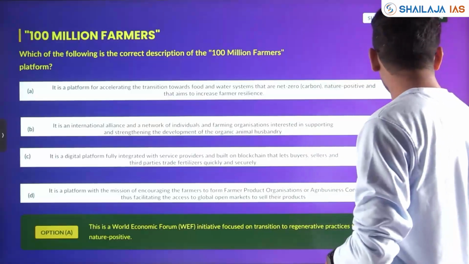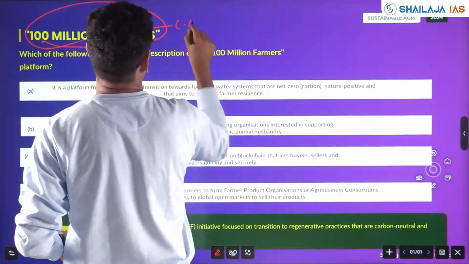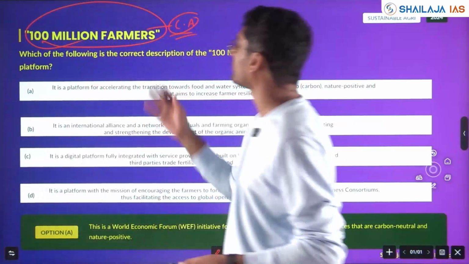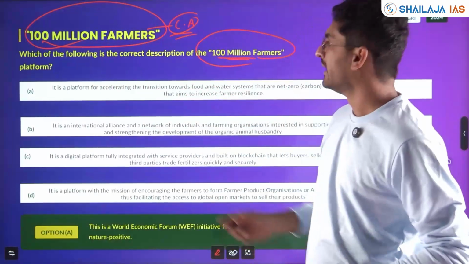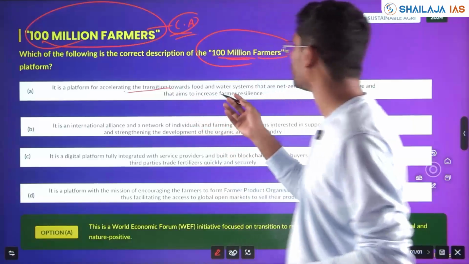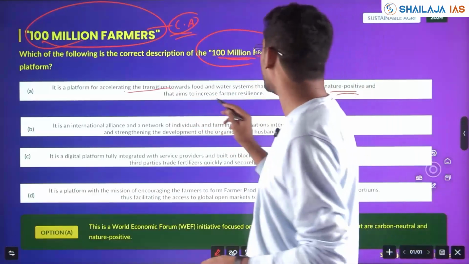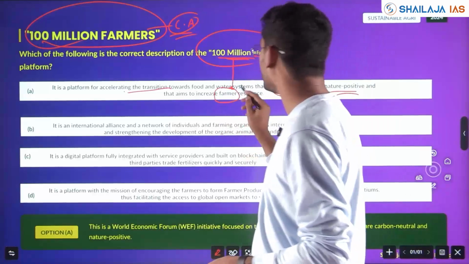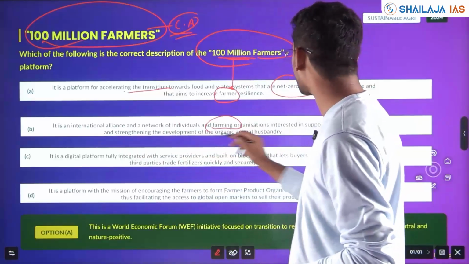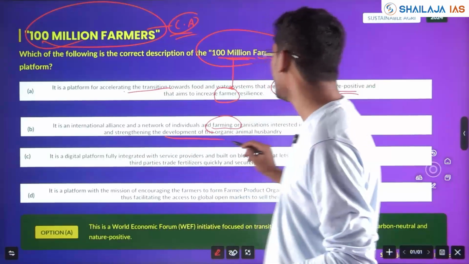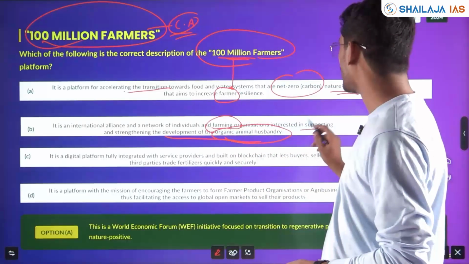Now, 100 Million Farmers. This was a current affairs question. If you know, you could have answered; otherwise it's difficult. Which of the following is the correct description of 100 Million Farmers? Option A: It's a platform for accelerating the transition towards food and water systems that are net zero carbon and nature positive, that aims to increase farmer incomes. Option B: It's an international alliance and a network of individuals and farming organizations interested in supporting and strengthening the development of organic animal husbandry. Very specific, need not be known.